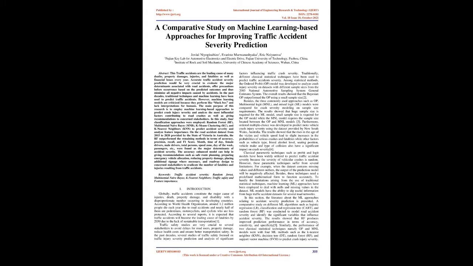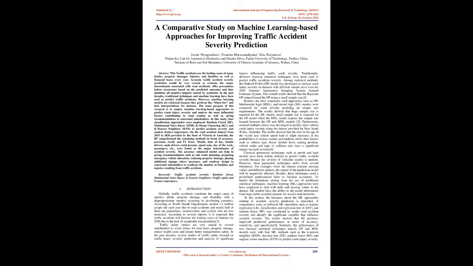In the past decades, traditional techniques and machine learning have been used to predict traffic accidents. However, machine learning models are criticized because they perform like black boxes and lack interpretations for humans. The main purpose of this research is to employ machine learning-based approaches to predict crash injury severity and analyze the most influential factors contributing to road crashes, as well as giving recommendations to concerned stakeholders.